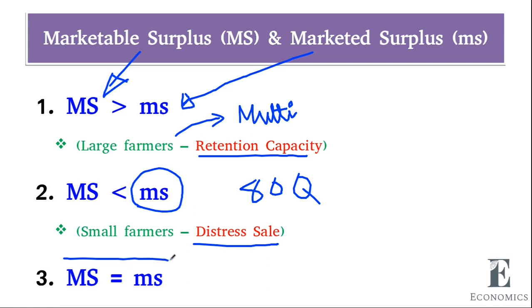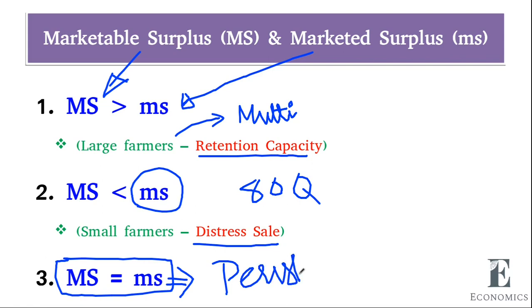Then the third situation occurs when marketable surplus is equal to marketed surplus. So it is a neutral farmer or large farmer. This is common among perishable goods. The farmer can't store his products, so whatever the marketable surplus after meeting his need, he will sell it in the market.